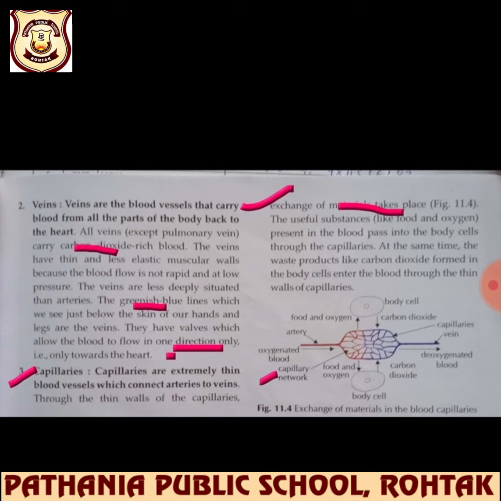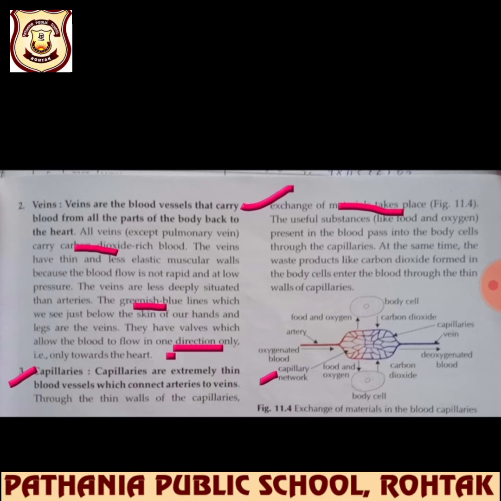The blood is also passing through these vessels. All this is happening through the capillaries. At the same time, the waste product like carbon dioxide is formed. Why? Because breakdown of food takes place, and after breakdown of food what are we getting as the byproduct? Carbon dioxide.